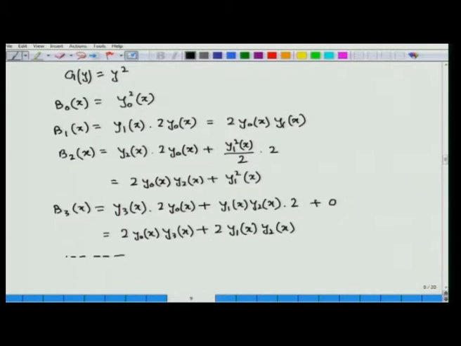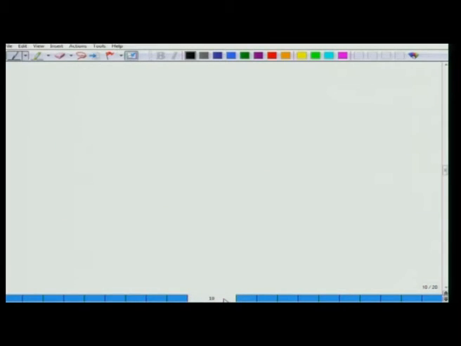Now, we use these results for b0, b1, b2, b3 in terms of y0, y1, y2, y3 for g(y) equal to y² in order to solve a nonlinear Fredholm integral equation.